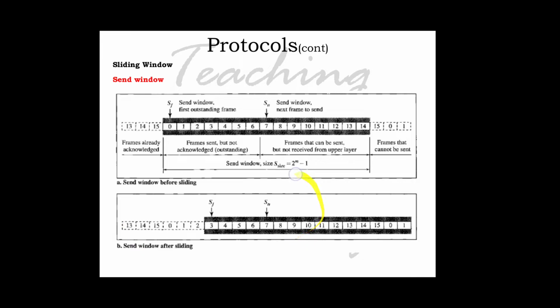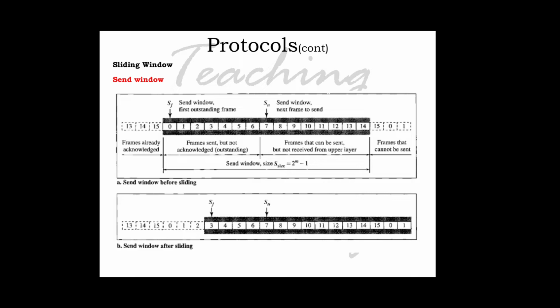The window itself is an abstraction; three variables define its size and location at any time. We call these variables SF, SN and S size. SF is the send window's first outstanding frame, SN is the send window's next frame to be sent, and S size is the send window size.